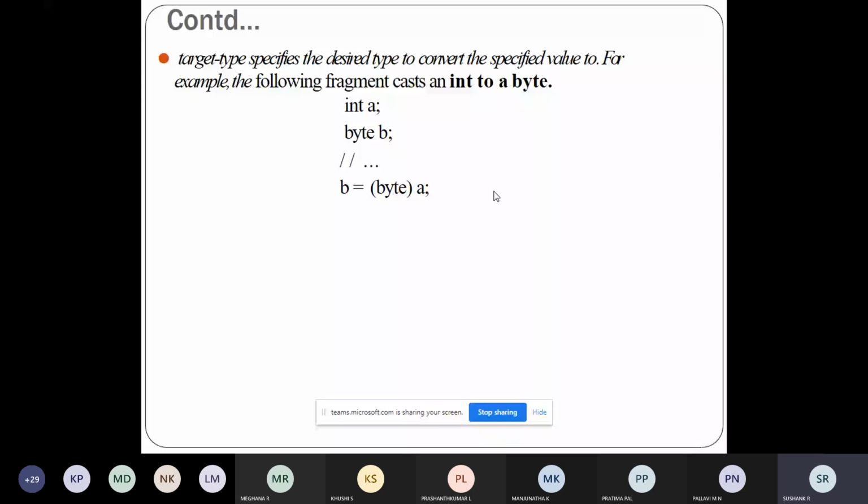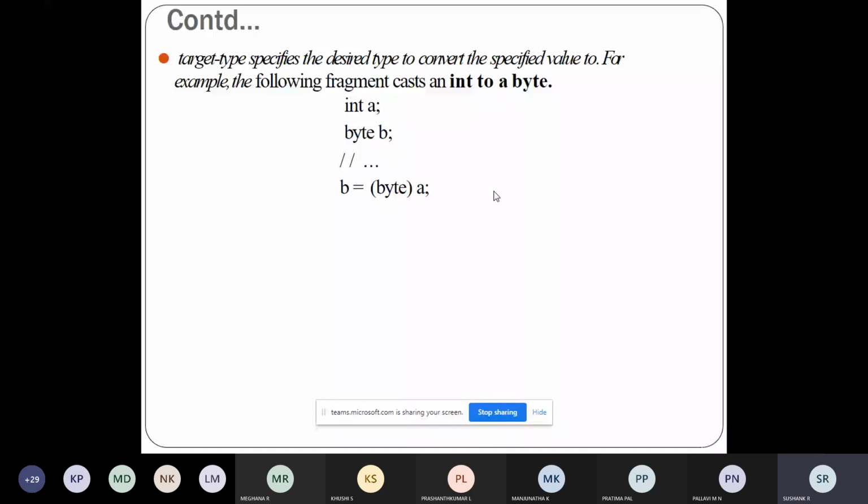There are a few more points which we can add to this type conversion. What will happen when the types are compatible, when the destination type is larger than the source type? The widening conversion will take place, because now the smaller data type will be stored in a bigger data type.